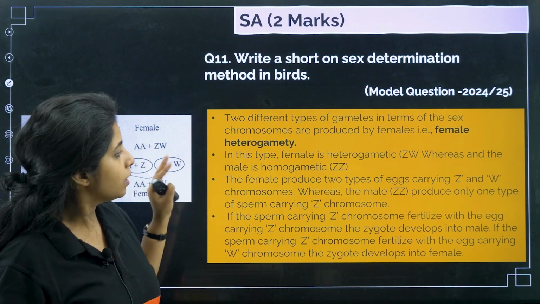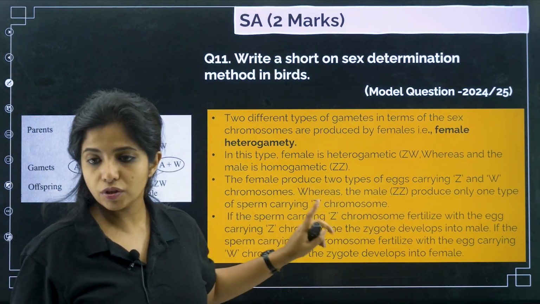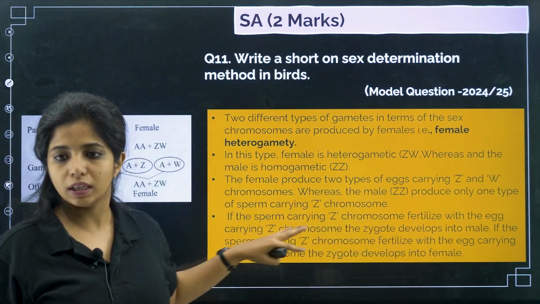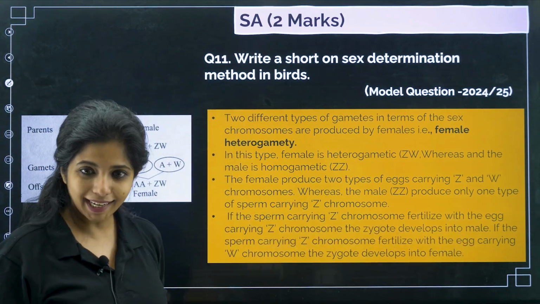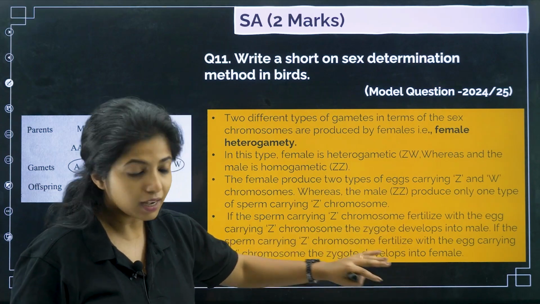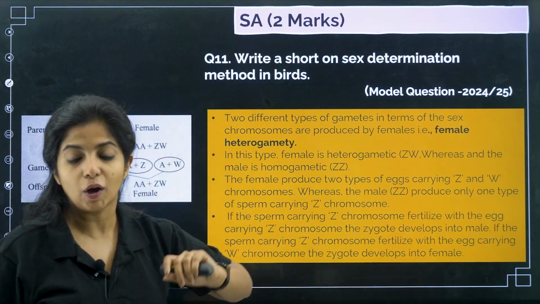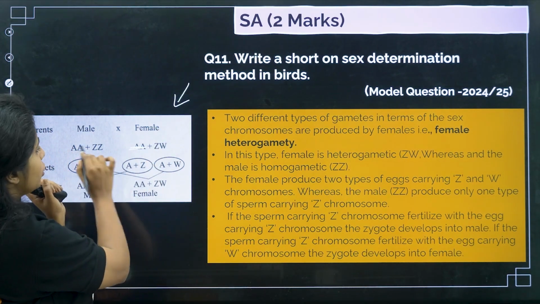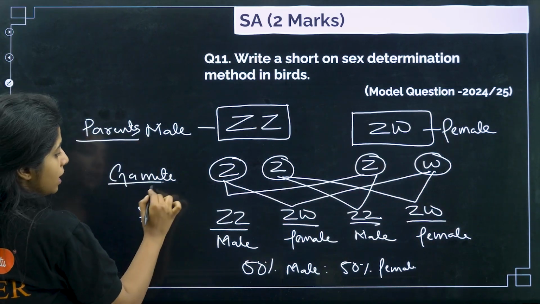Written. Next point, the female produces two types of gametes carrying Z and W chromosome, whereas the male produces the same type of chromosome. If the sperm carrying Z chromosome fertilizes the egg carrying Z chromosome, the zygote develops into a male. And if the sperm carrying Z chromosome fuses with an egg carrying W chromosome, it will develop into a female. This is how you can write and this is how you can draw also. But here they have mentioned autosome, so I don't want you to do that. You can just make this. But please make sure you are mentioning the parents, gametes and F1.